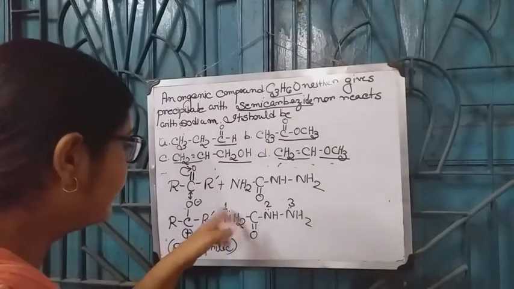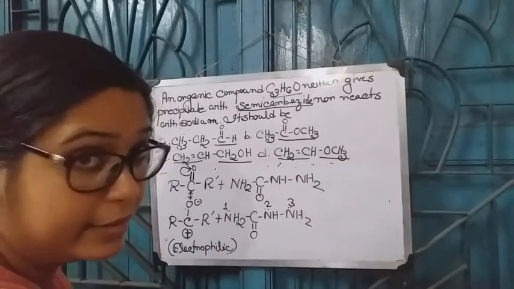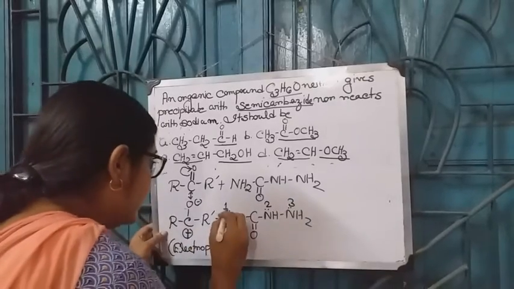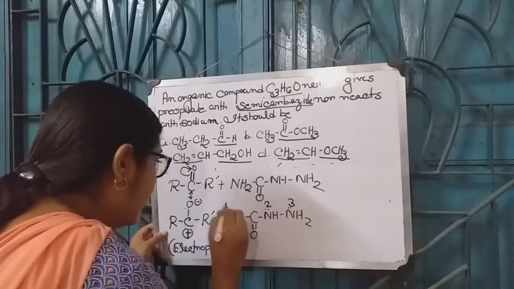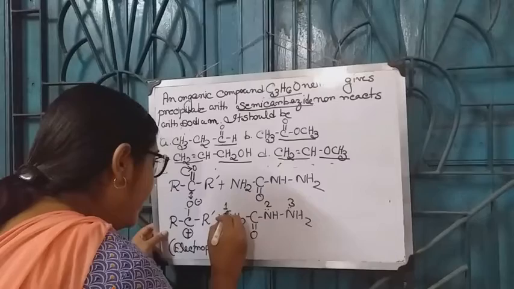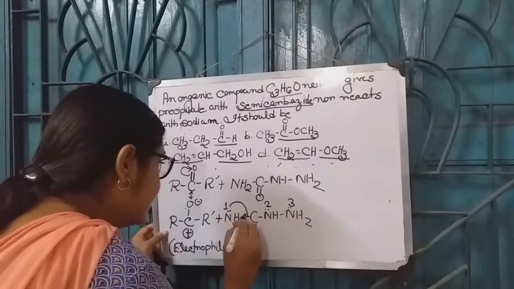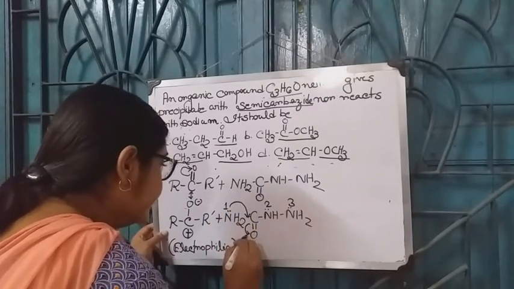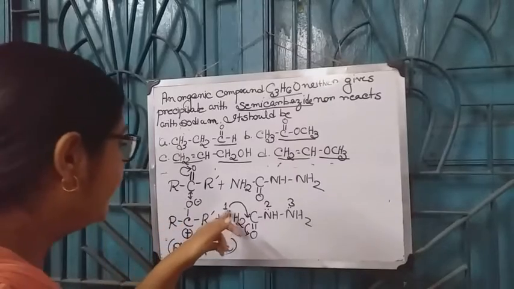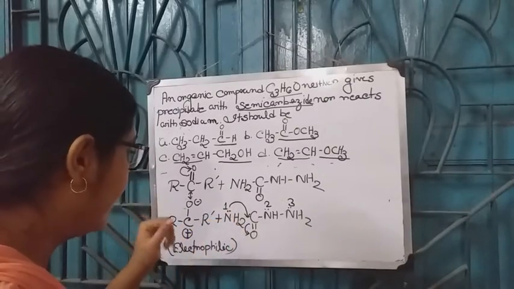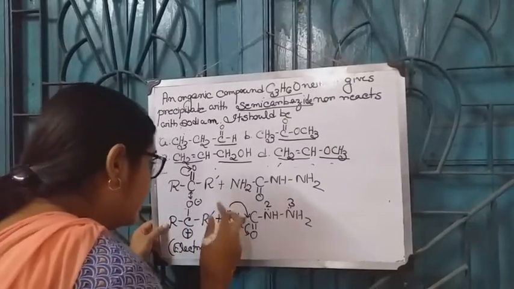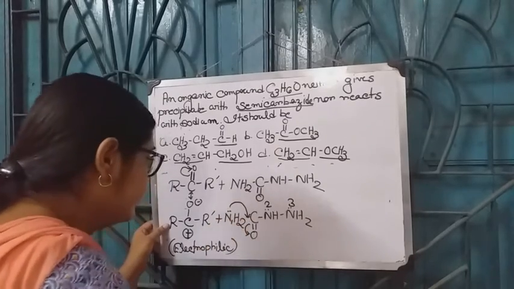The lone pair which is present in N1 is involved in conjugation with this carbonyl group.